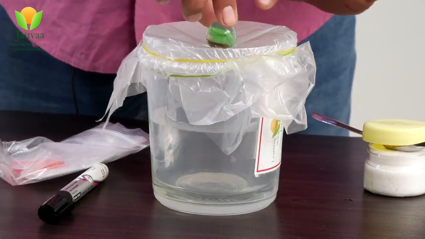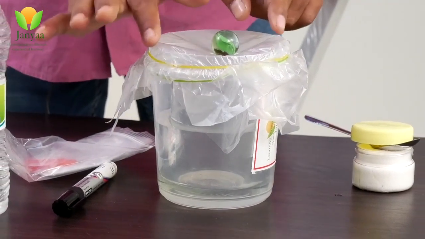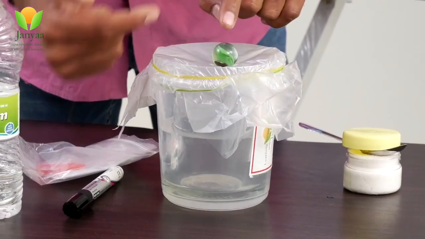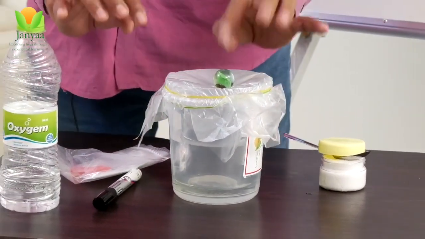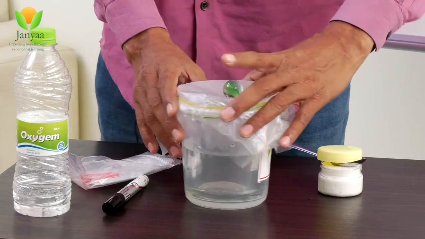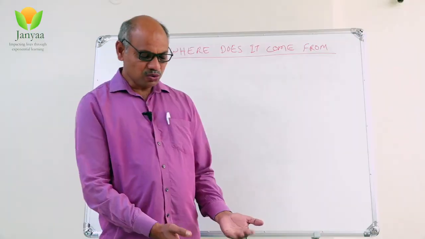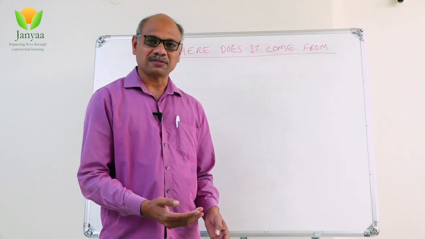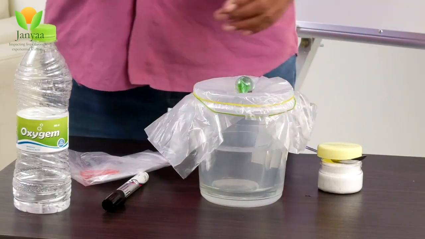When the water vapor is formed here, the water will fall down into the glass tumbler there. I have done this arrangement, and let us keep this arrangement 2 to 3 hours in sun. Let us see what happens. Can you guess what happens?